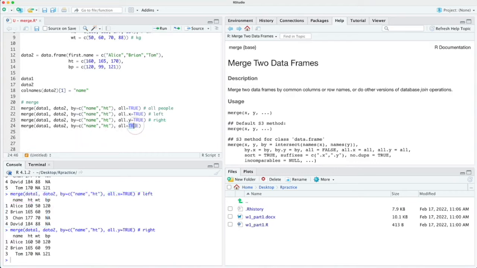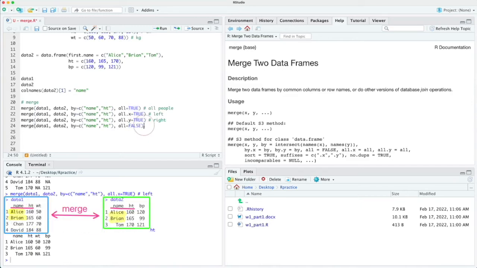What would happen if all is set to false? Can you guess? Yes, that's correct. This will keep only the common subjects that appeared in both datasets.